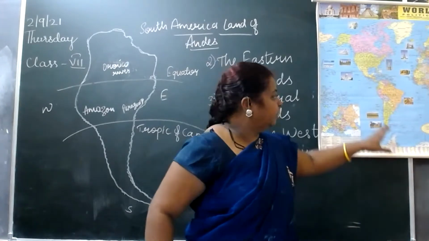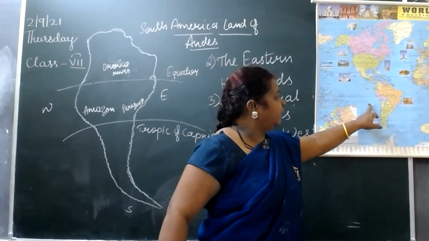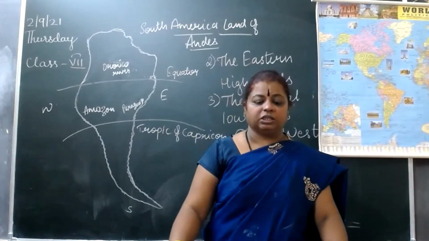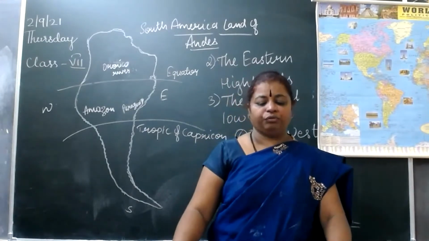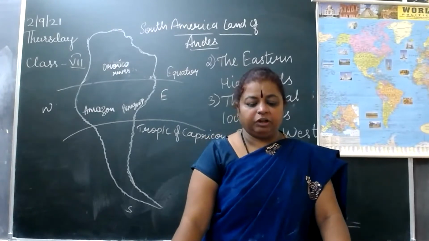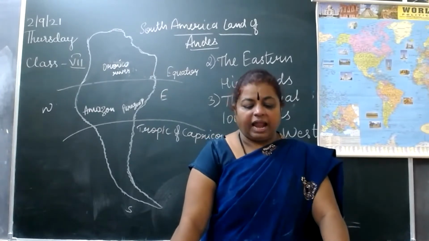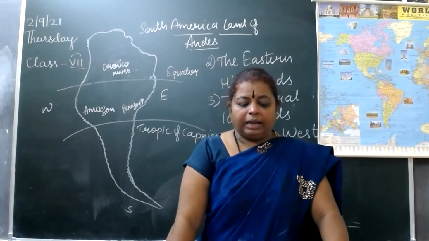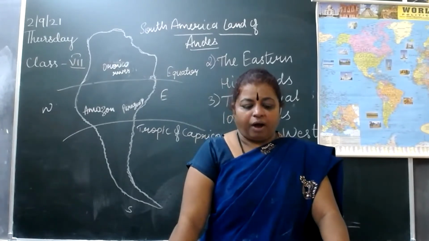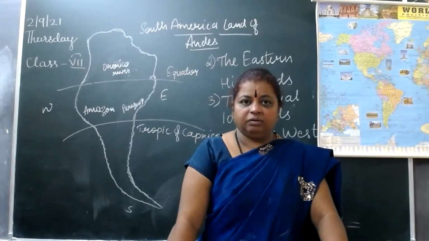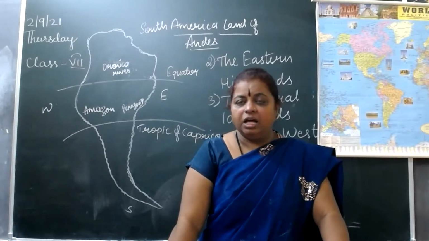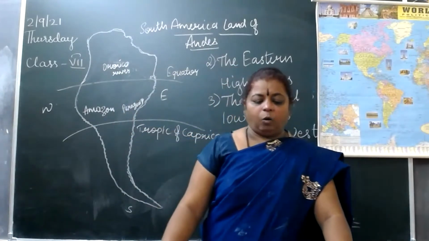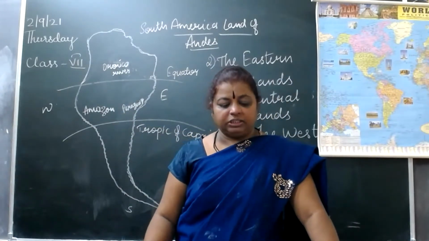The west coast is almost devoid of coastal plains except in patches, because the Andes rise steeply from the coast. Narrow coastal plains are found in central Chile and Colombia along the west coast.